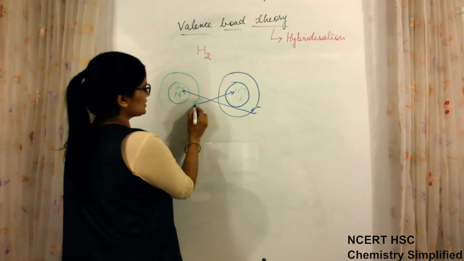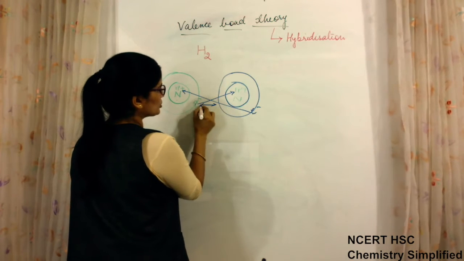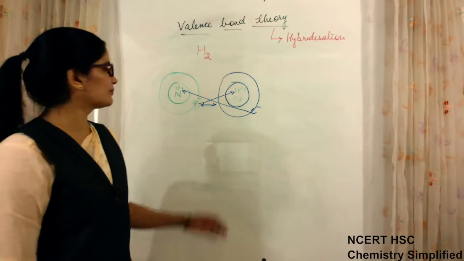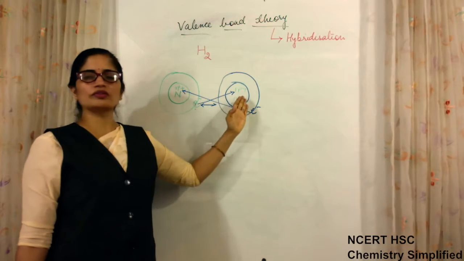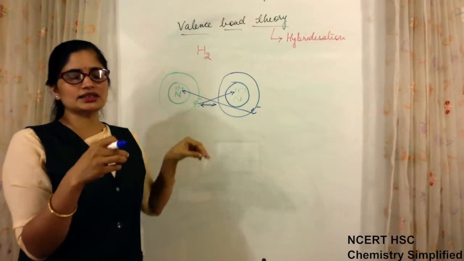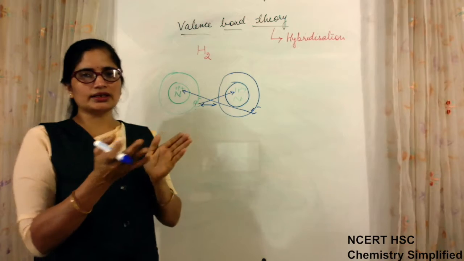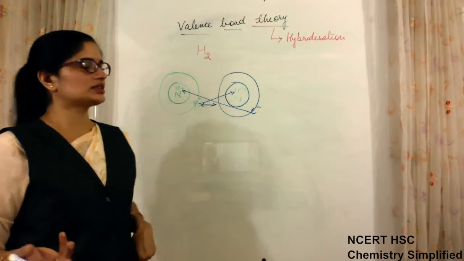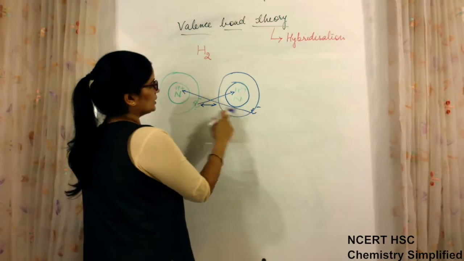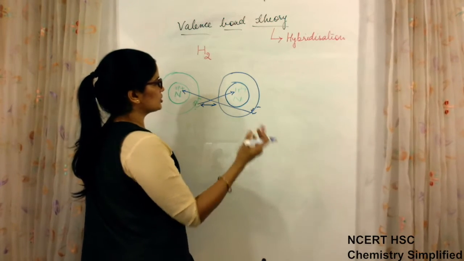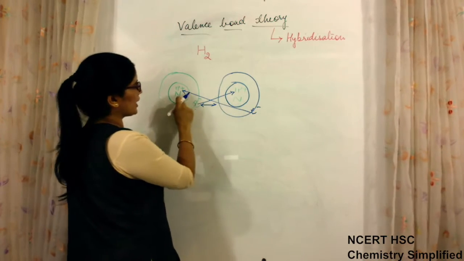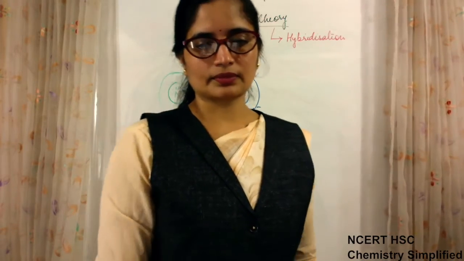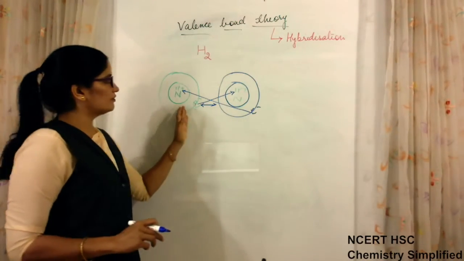Similarly, this electron and this electron are going to repel each other, because these are like charges. Like charges always repel each other. In fact, proton and proton will also repel, but because they are inside the nucleus, inside the atom, they are not coming very close to each other, so their repulsive force will not come into action. So electron and electron will be facing repulsion, and proton and electron will be facing attraction.